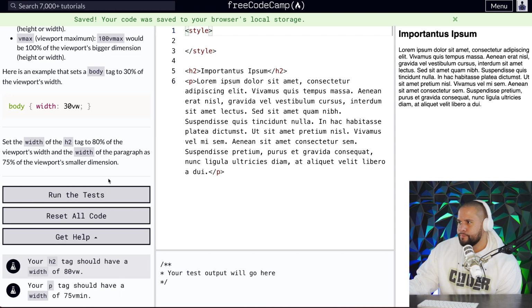Okay, seems pretty simple. Set the width of the H2 tag to 80% of the viewport's width and the width of the paragraph to 70% of the viewport's smaller dimension.